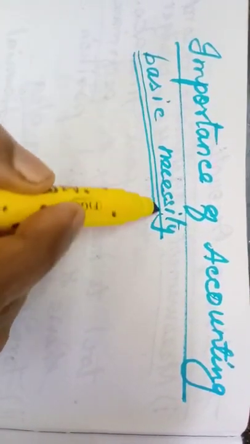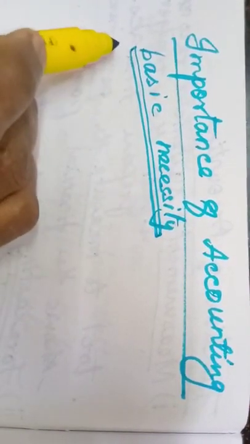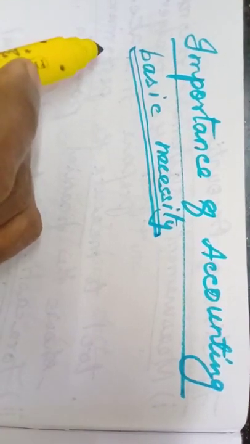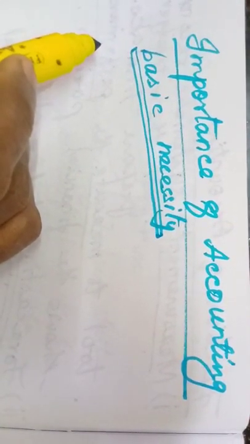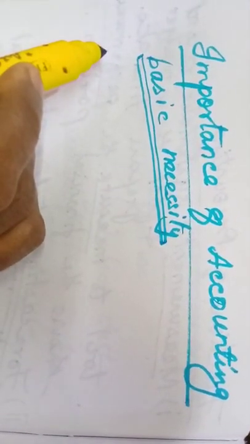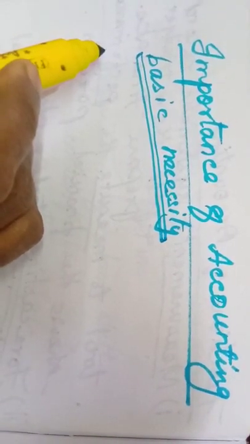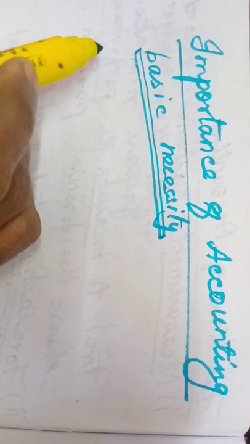in our business concerns, if anyone is starting a business, immediately we will ask how much is the profit. We will ask, isn't it, how much you have invested and how much is your profit, and that daily income, how much you can earn. All these we are asking. So all these things are based on accounting. Without maintaining accounts, that person may not be able to say all these details, how much he has invested. So okay, within 1 year or 2 years he may be able to say.